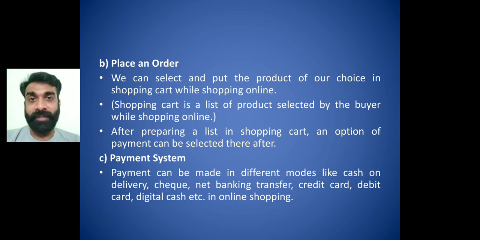Once the order is placed, you are going to get an idea of in how many days you will get the delivery. The estimated delivery date will be there. If any delivery charges are applicable, you are going to get them. So ultimately, you need to pay the amount, or select the option, whether it is cash on delivery, credit card, debit card, or net banking transfer. You can do the payment with digital cash, through Paytm or PhonePe or whatever. So these are the things that are included.